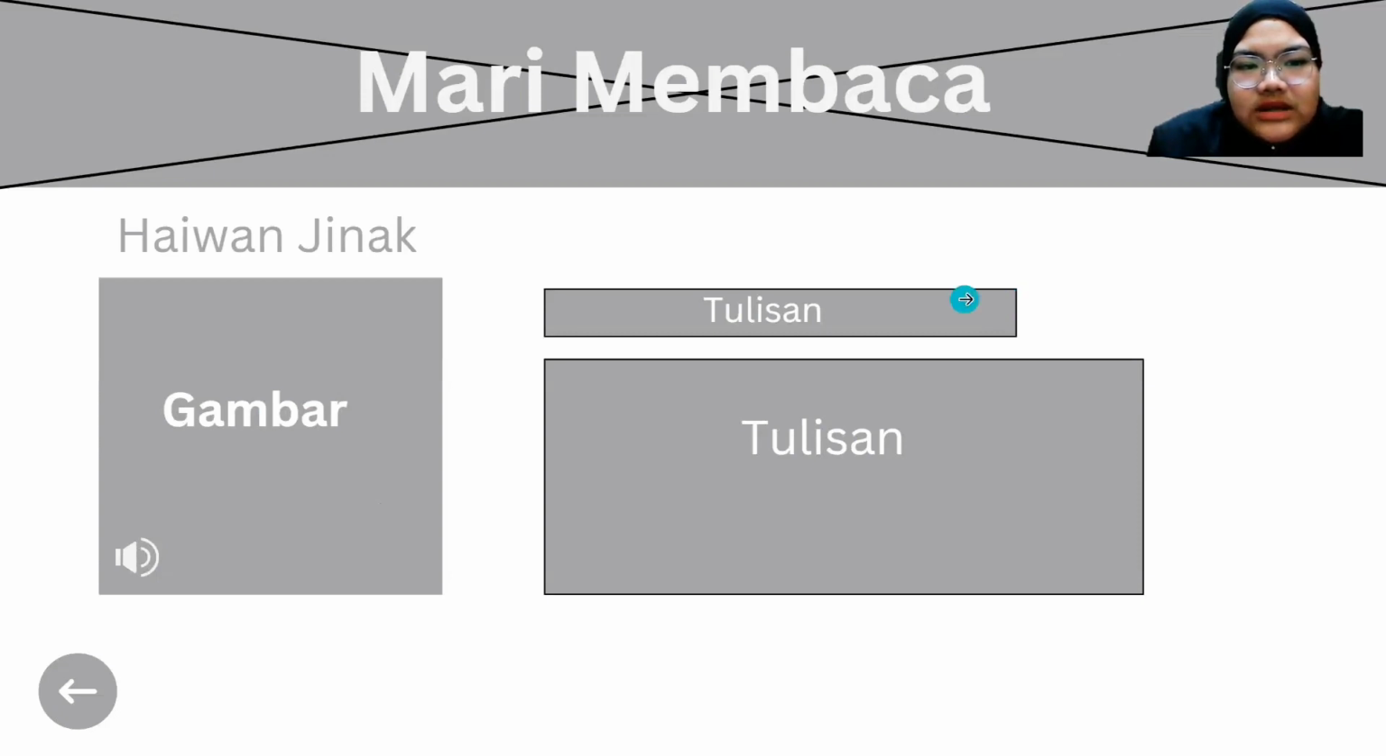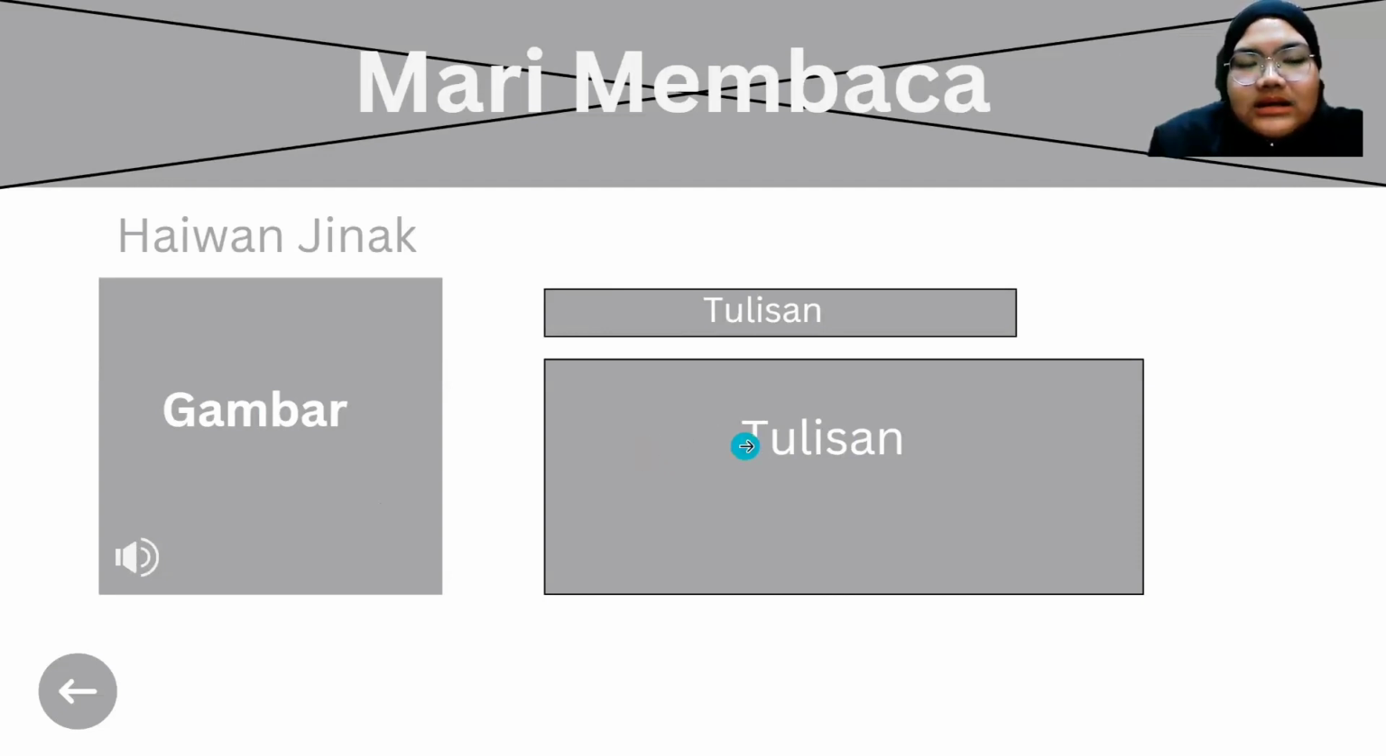So here's a tulisan. For example, for haiwan jinak, there will be a rabbit, which is an arnab, because we are using the Malay language. So there will be an arnab here. And then here will be a tulisan that says arnab, and there will be a gambar, and this one will be a tulisan for the reading session, such as ini adalah arnab.